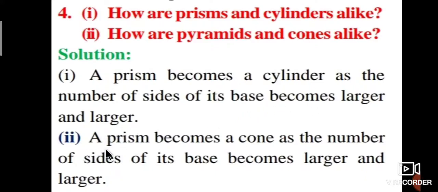And also, a prism becomes a cone as the number of sides of its base becomes larger and larger.